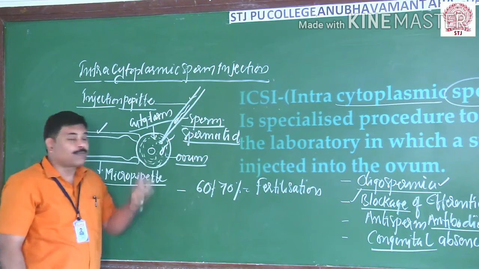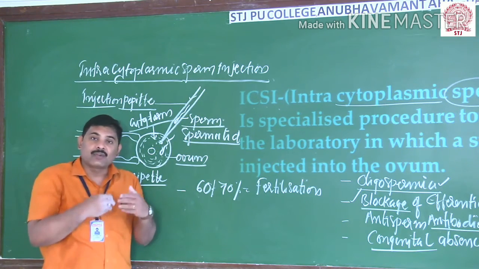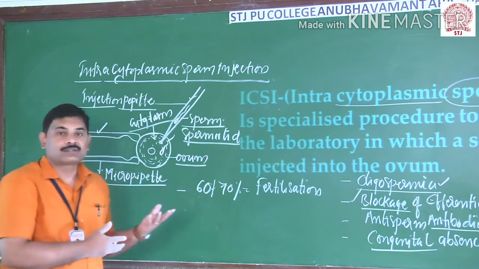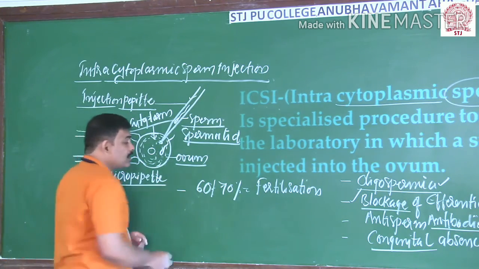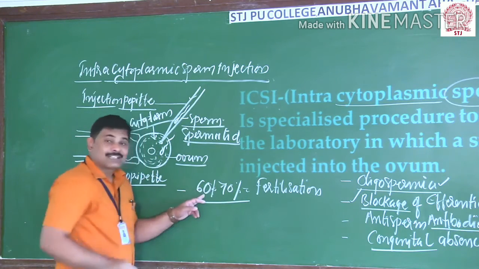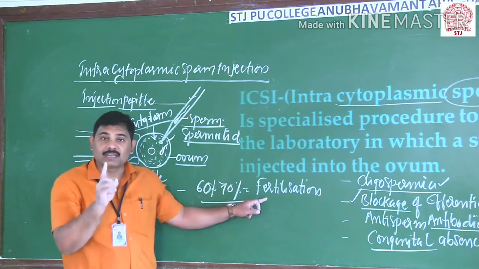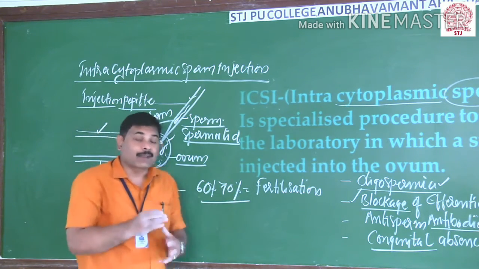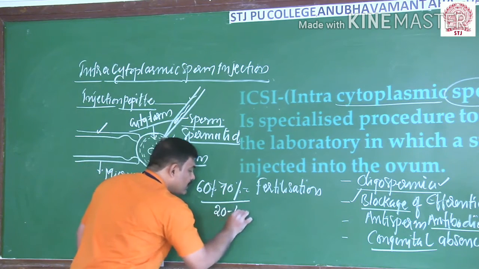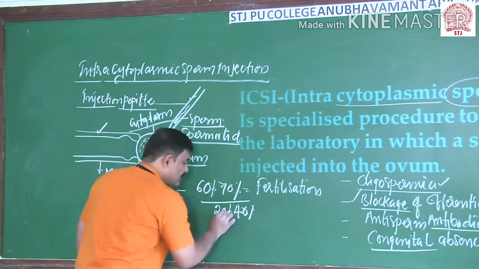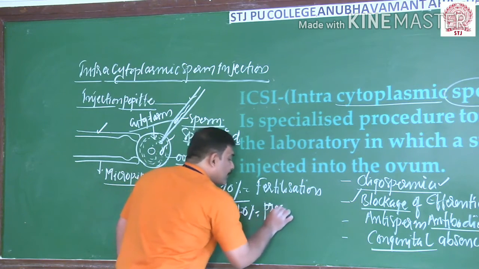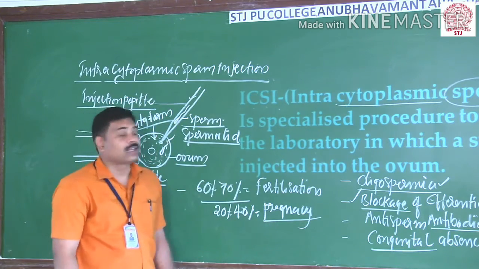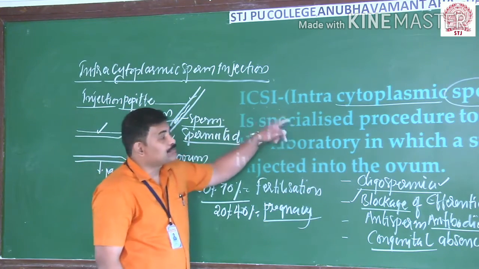It generally leads to the formation of a zygote, and this zygote is then introduced into the female uterus, so that there are chances of getting pregnancy. The fertilization success rate is 60 to 70% in this case, whereas the success rate of getting pregnancy lies between 20 to 40%. This technique is known as intracytoplasmic sperm injection.